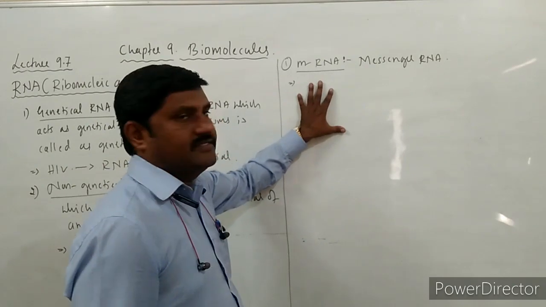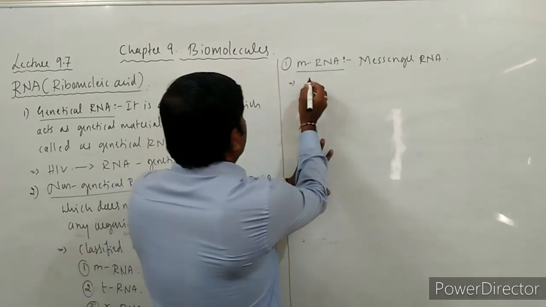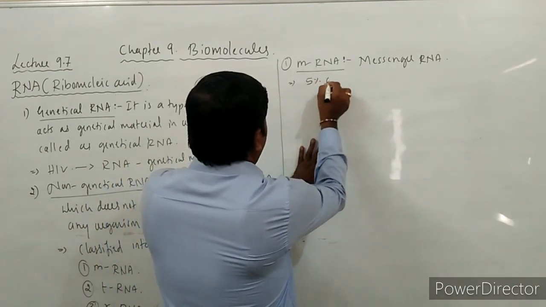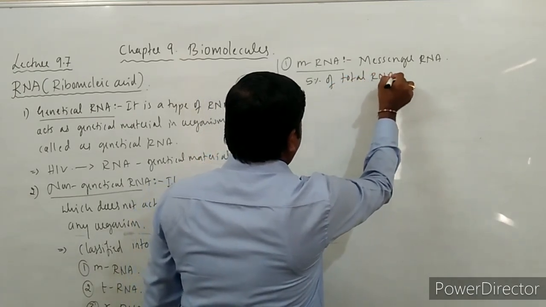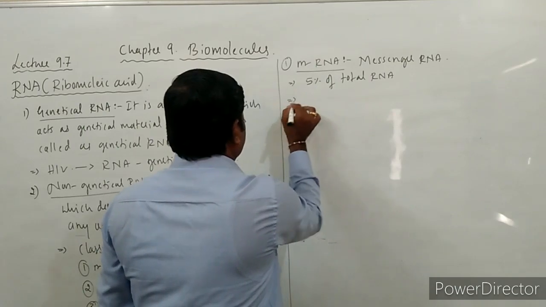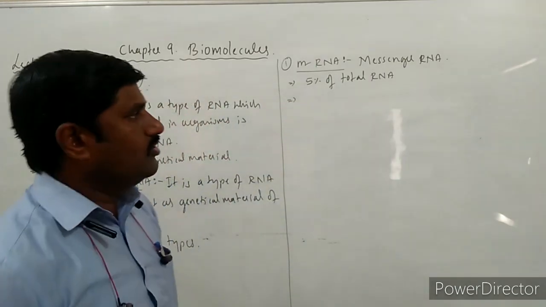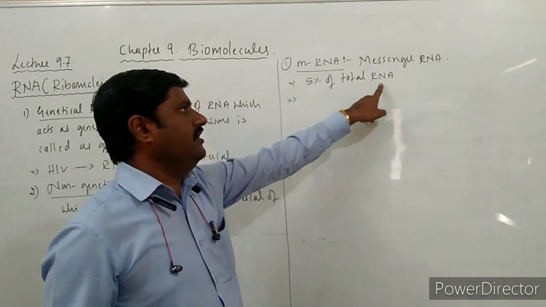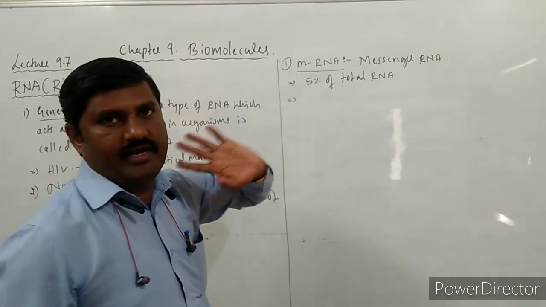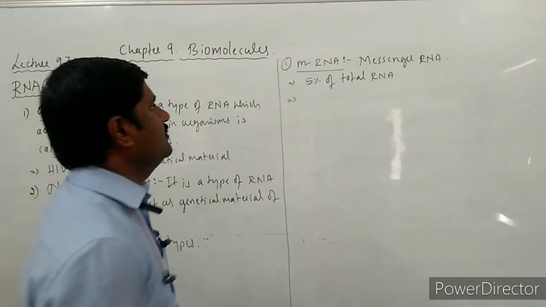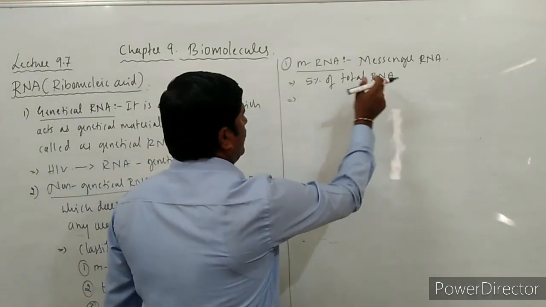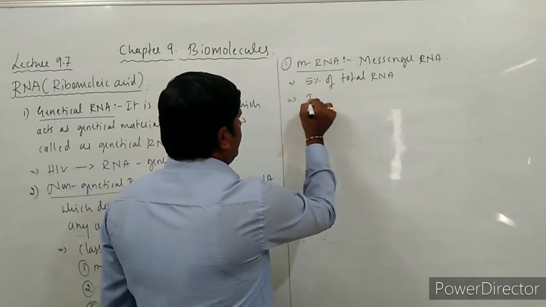So what is this messenger RNA? It forms totally 5% of total RNA in the organisms. So out of 100% of RNA, 5% is mRNA.